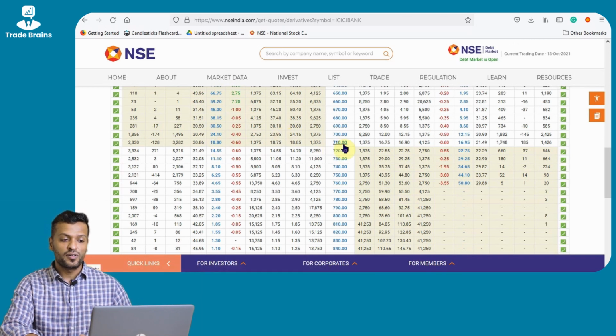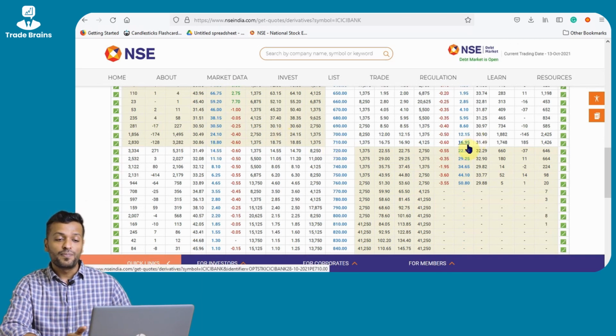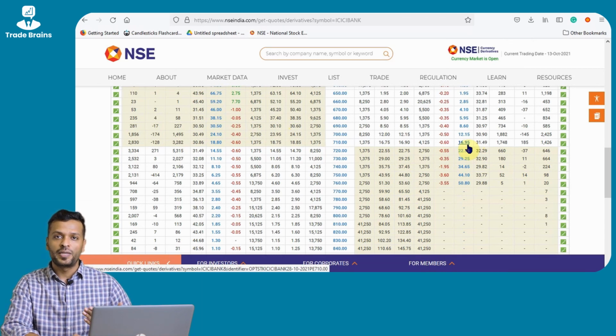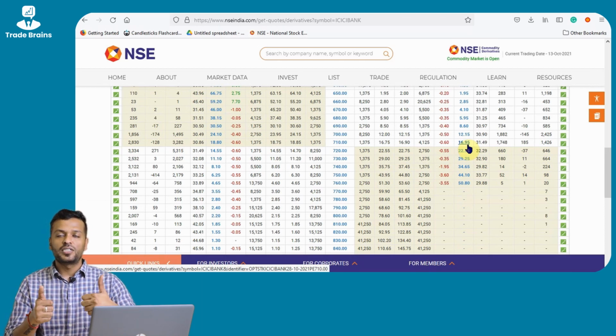Similarly, in case of a 710 put option, the premium which is charged is 16 rupees 95 paisa. But again, the intrinsic value of that option is 1 rupee. Why are we paying 16 rupees? Because that 14 or 15 rupees extra which we are paying is to cover the time factor cost, because there's still 15 days left to expiry. So which is where extrinsic value and intrinsic value both become a part of the option premium.